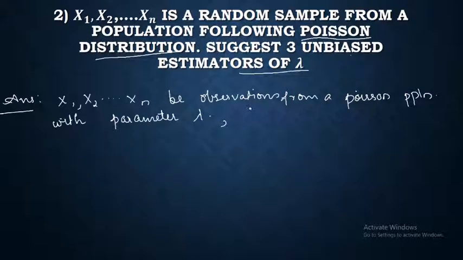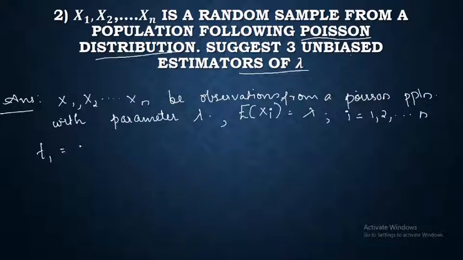Now, since this follows a Poisson distribution, what is the expectation of xi? That is lambda, for i equal to 1 up to n. Now it is said that we have to suggest 3 unbiased estimators of lambda. So I'm suggesting here 3 unbiased estimators.